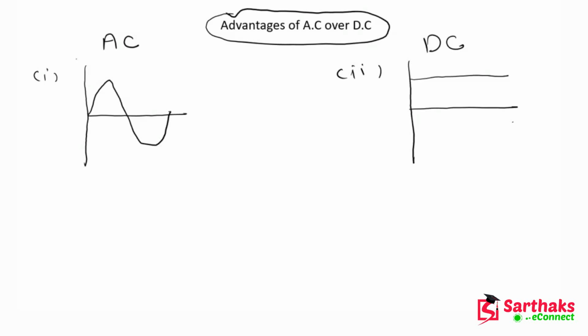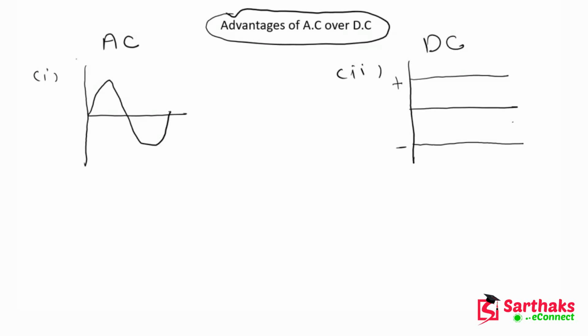But if I talk about DC, then the direction is not getting changed. If it is positive, then it will remain positive. If it is negative, then it will remain negative. That means I can draw the graph of DC like this as well, but it will always be constant. Means direction will always be constant.